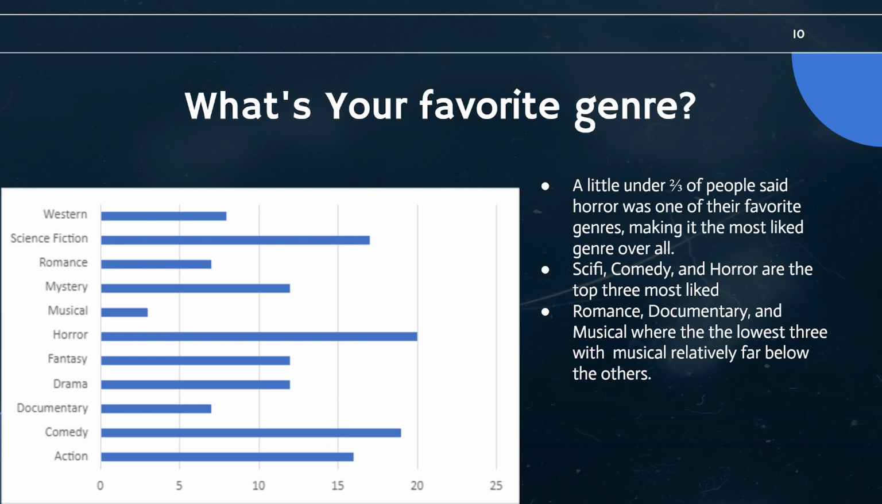So getting into my qualitative questions here. This is what's your favorite genre? A little under 2/3 of people said horror was one of their favorites, so that ended up being the most liked genre out of all of these. Closely above comedies. Science fiction, comedy, and horror were the top 3. Romance, documentary, and musicals were the lowest 3, with musicals being relatively far below the others.